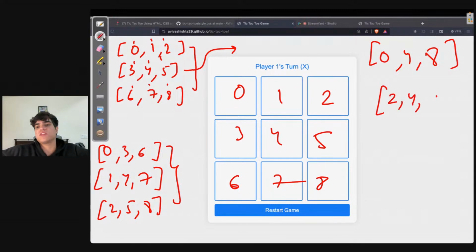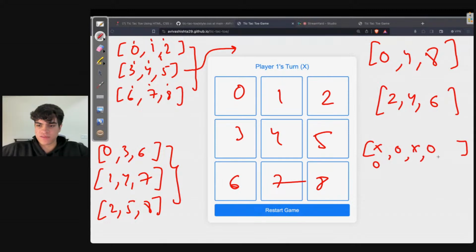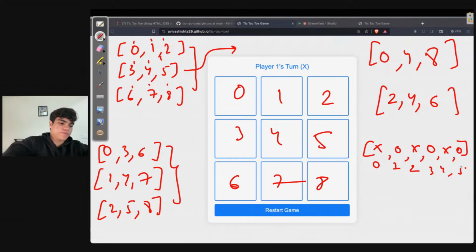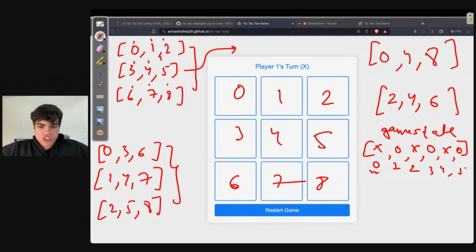So basically we need to check in our array. Guys, don't forget that we have one singular array, which is our game state array. And this game state array has these positions 0, 1, 2, 3, 4, 5, which correspond to every cell.